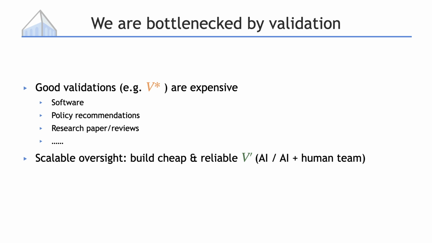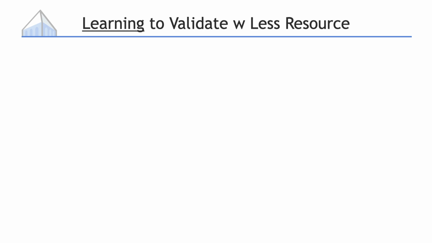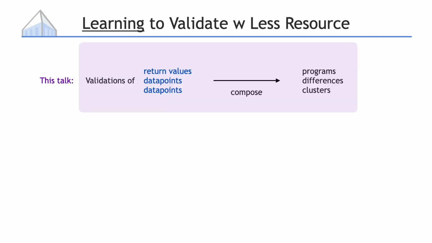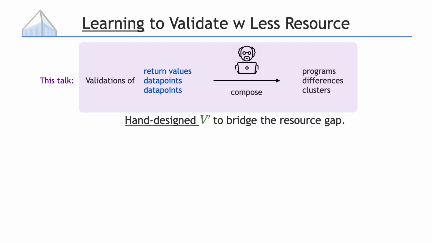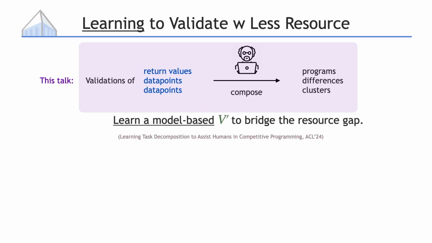Some ideas I'm excited about involve learning to validate with fewer resources. In this talk, I have shown you how decomposition can help, breaking down program validation into weaker validation on return values, or dataset properties into weaker validations on data points. But there is a problem. All the decomposition methods I have shown here were hand designed by me and my collaborators, and that is pretty slow. In the future, I hope language models can learn to decompose validation tasks automatically.